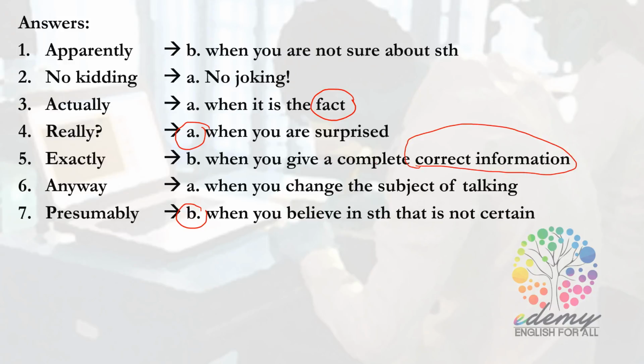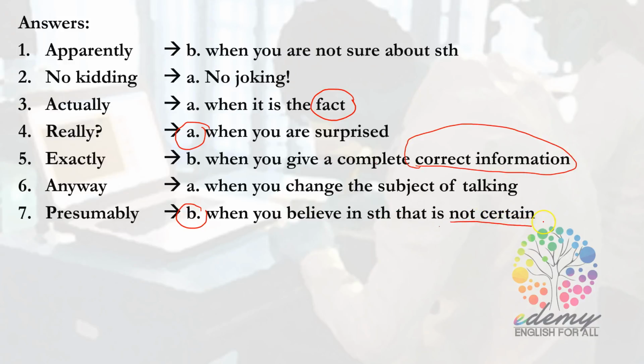I will read it out for you. "He must be very upset. Presumably, he's going to complain." Based on this sentence, we have no evidence that Sam is going to complain. We're just saying. So it means that presumably is used when we believe in something but we're not certain. Here, not certain because we have no evidence at all.